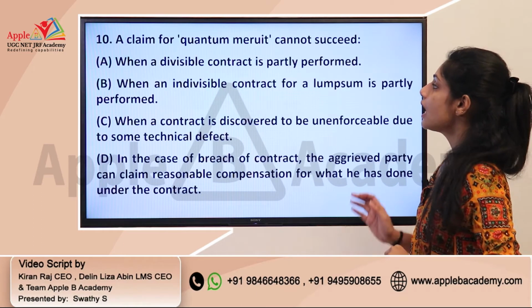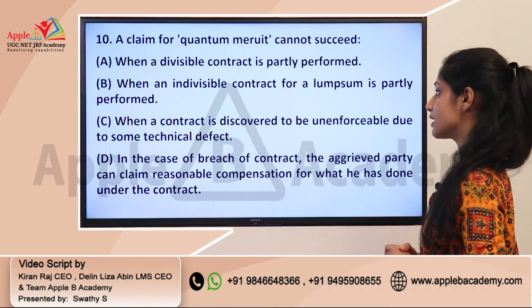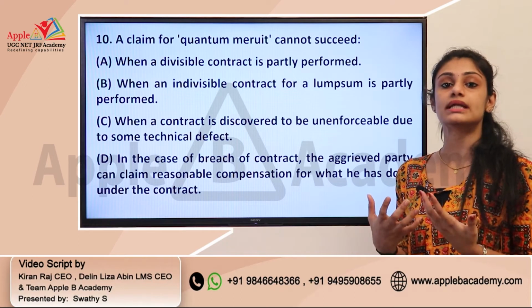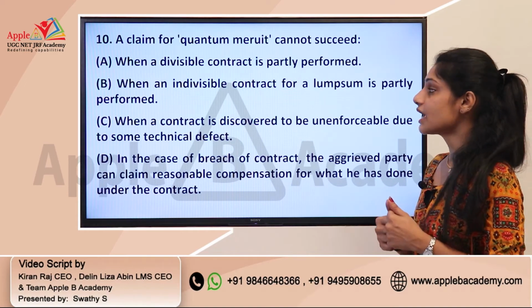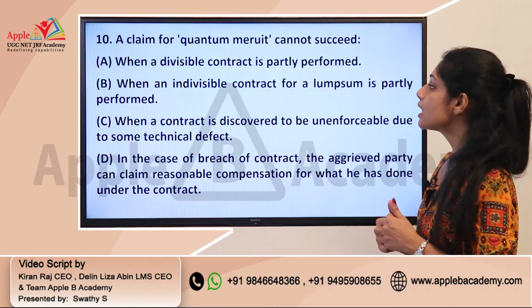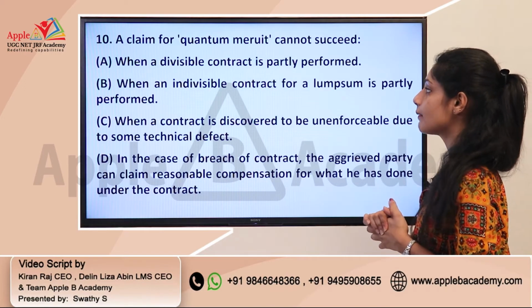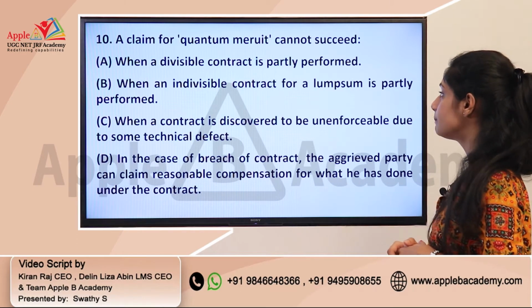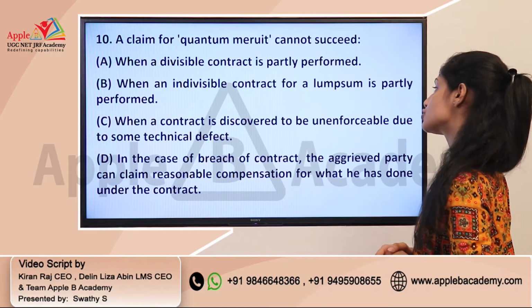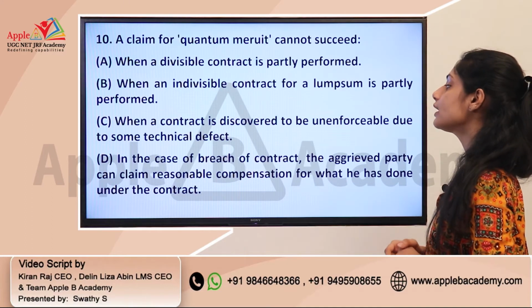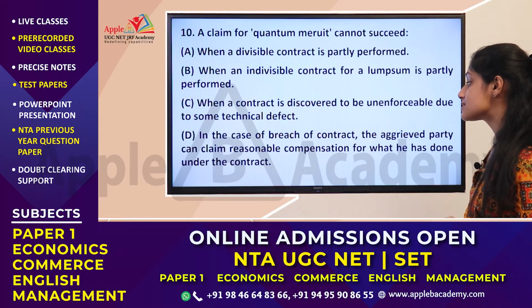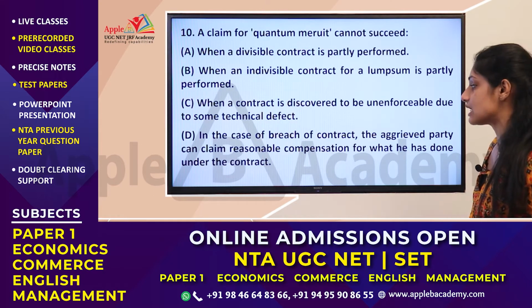Okay. And the next question: a claim for quantum meruit cannot succeed. This is dealing with legal aspects of business, from the area of the Indian Contract Act. This question is asking about quantum meruit and the options are: A, when a divisible contract is partly performed; B, when an indivisible contract for a lump sum is partly performed; C, when a contract is discovered to be unenforceable due to some technical defect; D, in the case of breach of contract, the aggrieved party can claim reasonable compensation for what he has done under the contract.